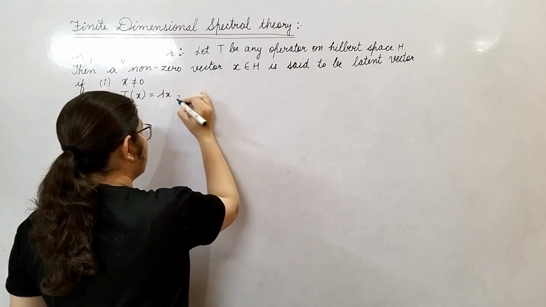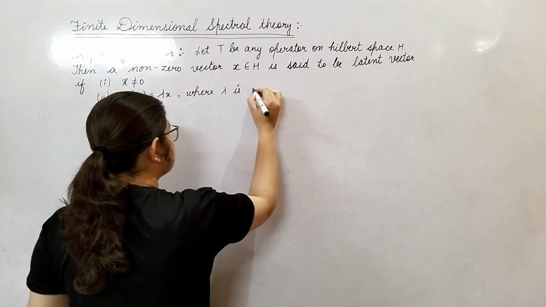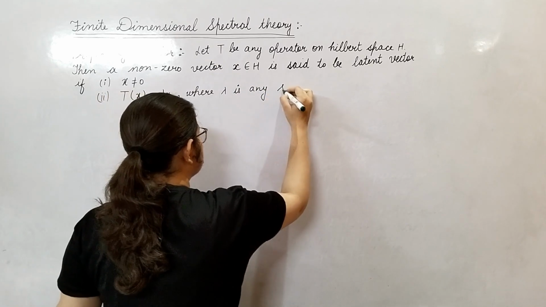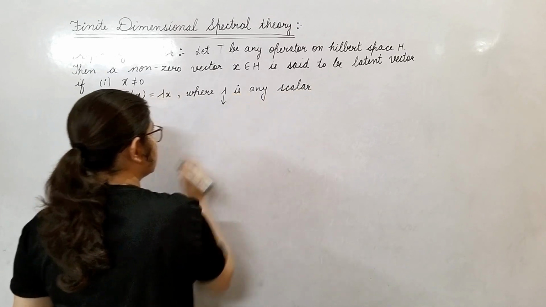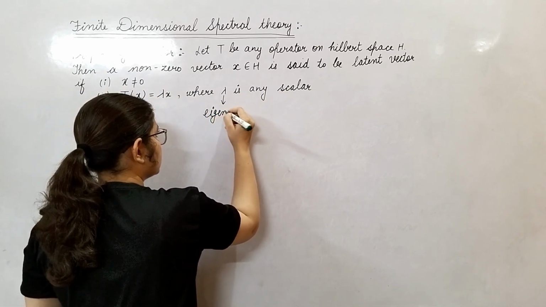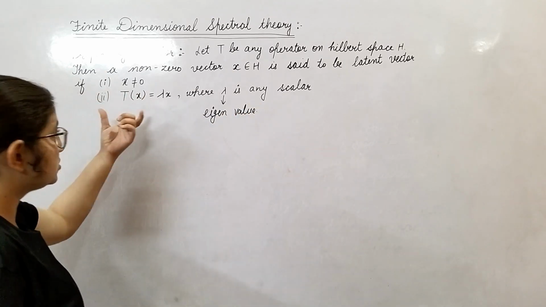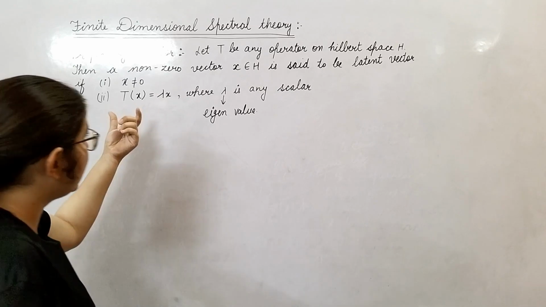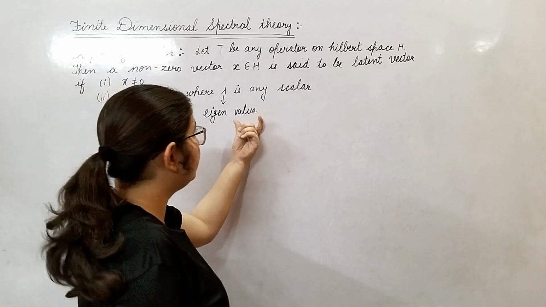What is lambda? Where lambda is any scalar. And what is this lambda? This lambda is known as eigenvalue. All right, this non-zero X is called eigenvector and this lambda is called eigenvalue.